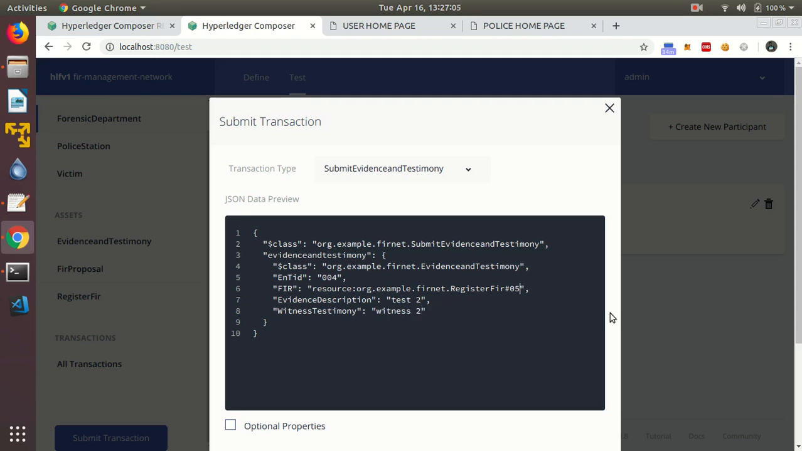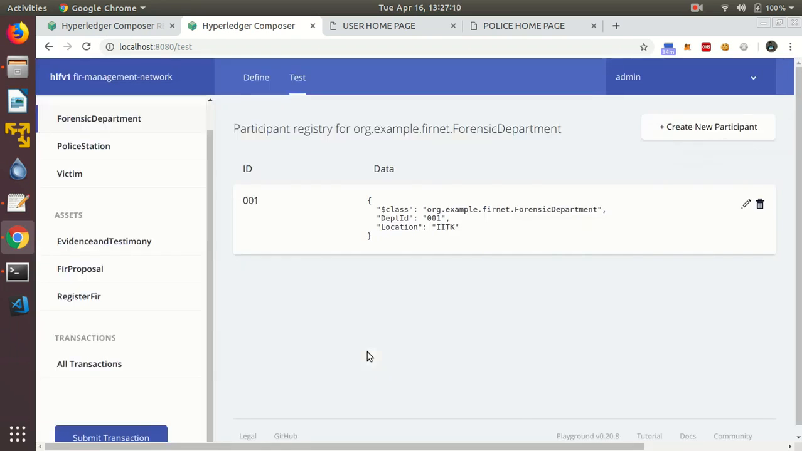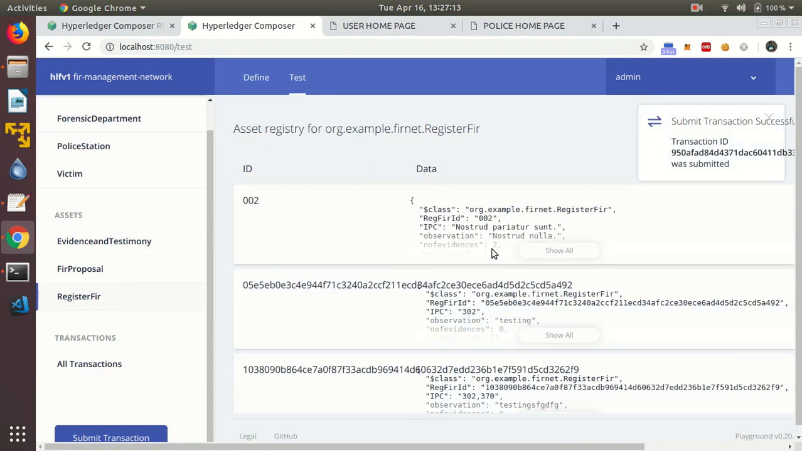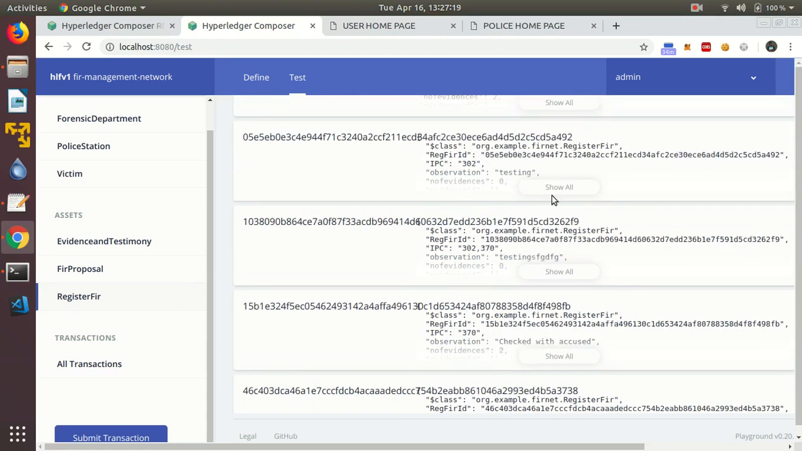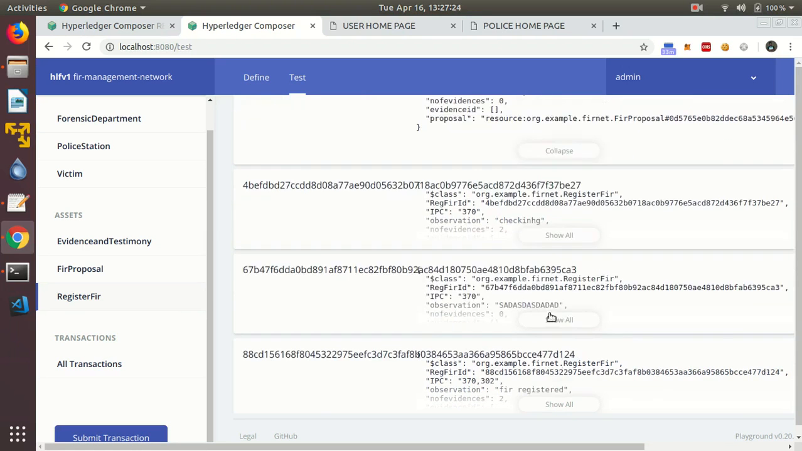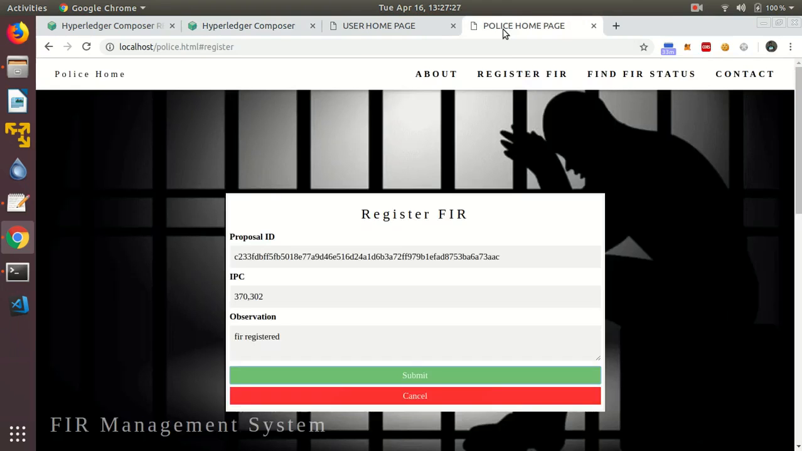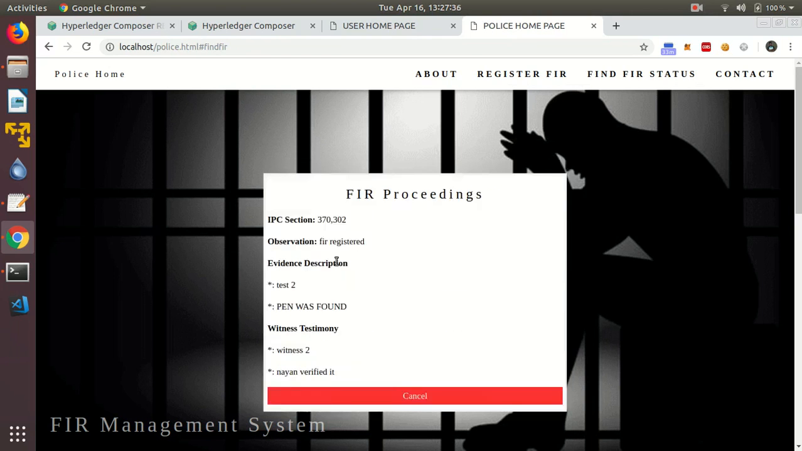Same registered FIR ID will enter here. We will go into register FIR. Okay, now let's check the FIR status against this FIR ID. As you can see, the IPC sections that have been registered for the FIR by the police, observation filed by the police, the evidences that have been submitted in the due course of time.